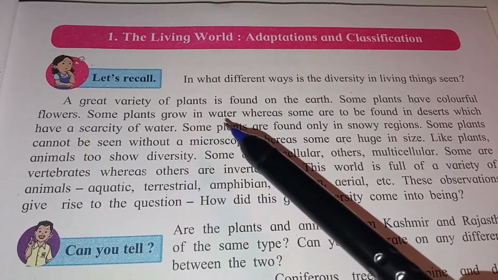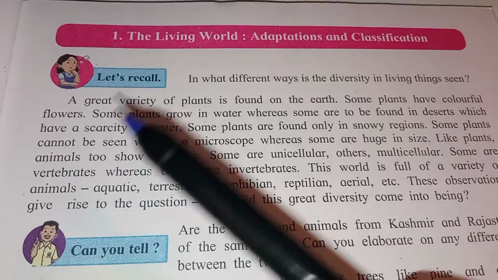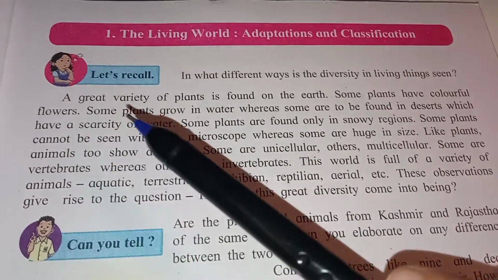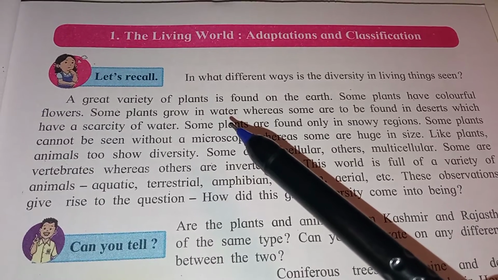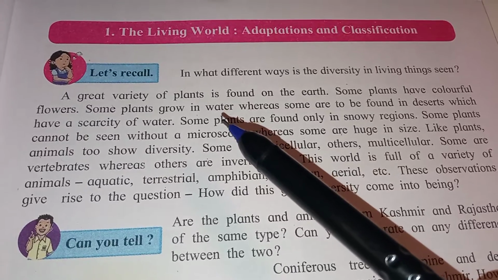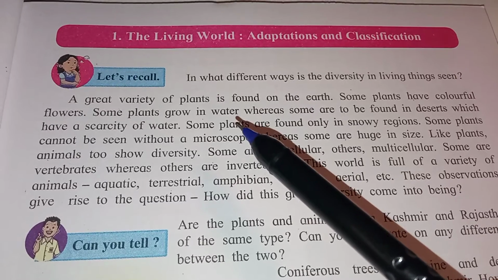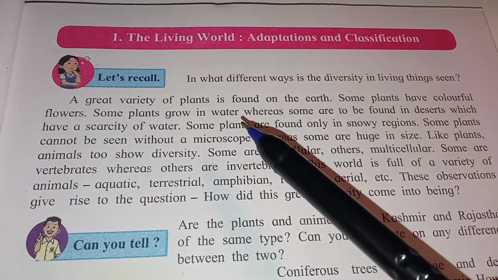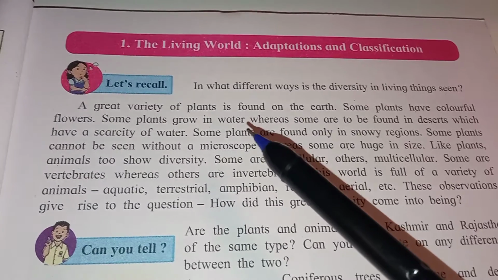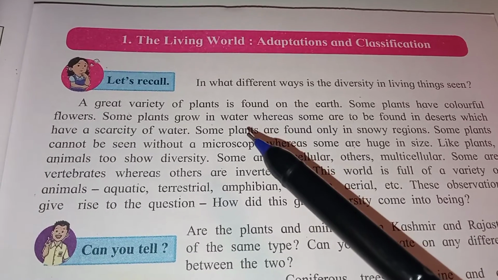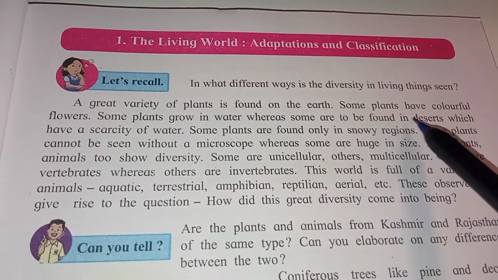Some plants grow in water, whereas some are found in deserts, which have a scarcity of water. Which plants grow in water? Have you ever seen a lotus? Beautiful lotus we often see in water. If you have visited Sarasbag, in that lake you observe many lotus plants and flowers.